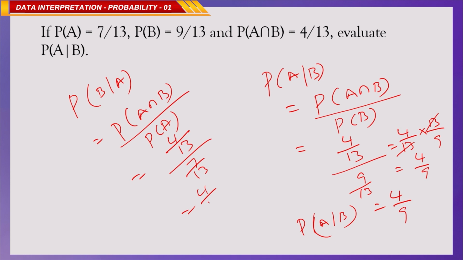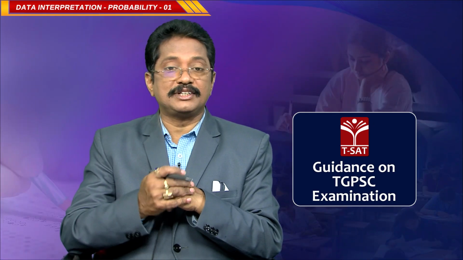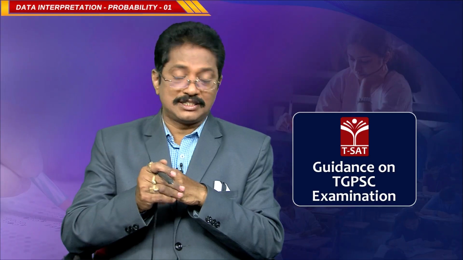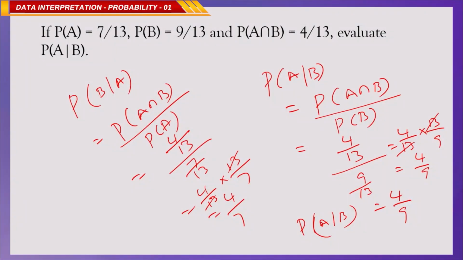Means 4 by 13 times 13 by 7, 13 gets cancelled, 4 by 7. In this manner, you can calculate these values, P of A equal to 7 by 13, P of B is 9 by 13, then P of A intersection B is 4 by 13.